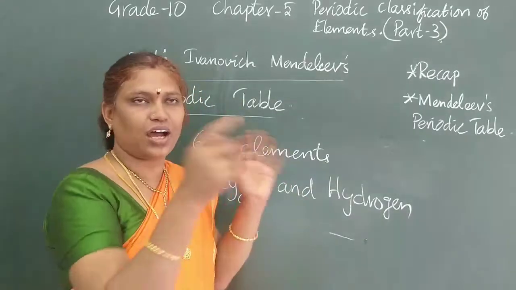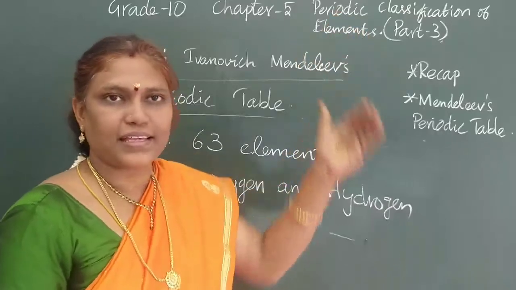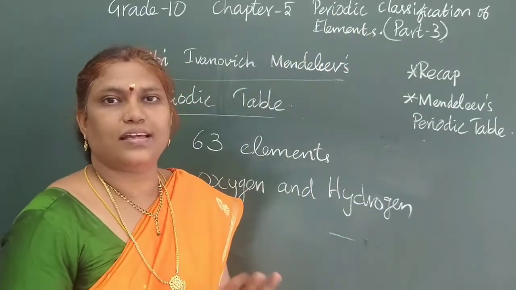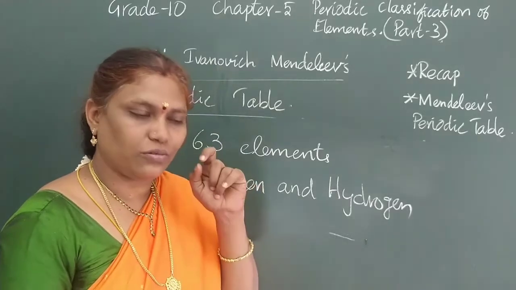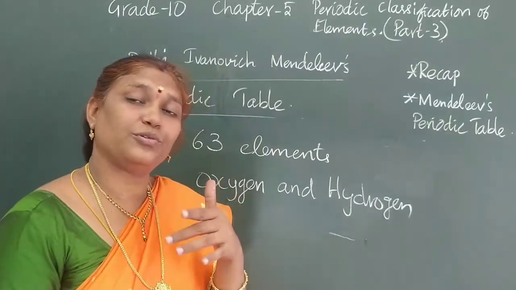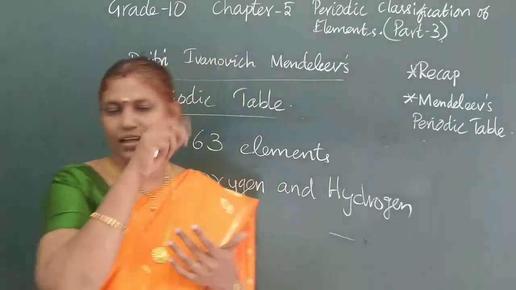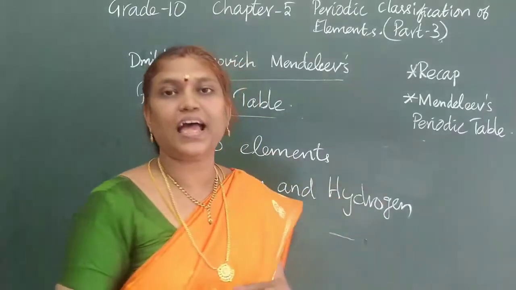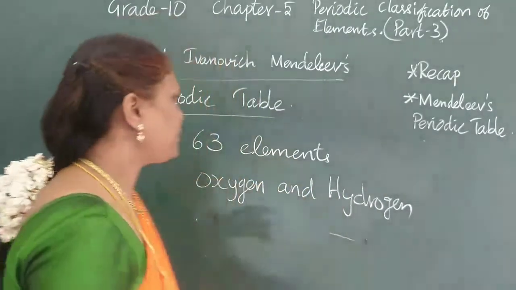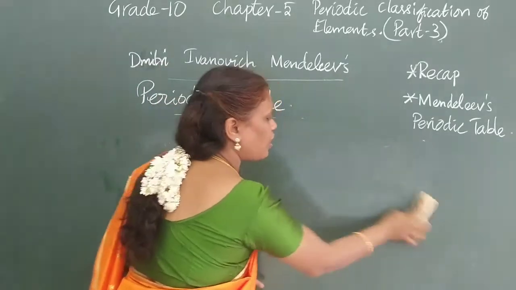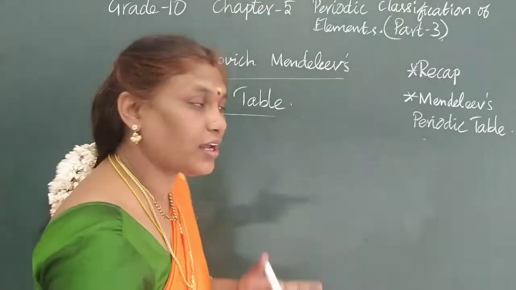So he prepared 63 charts, because oxygen and hydrogen are highly reactive and react with most of the elements. Then he started to paste the charts on the wall one by one.